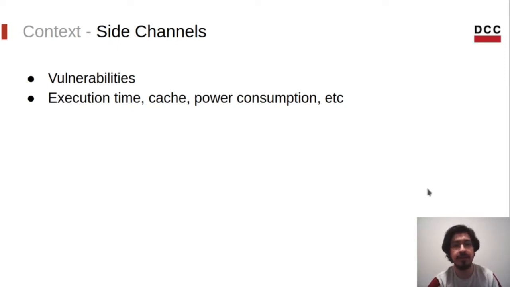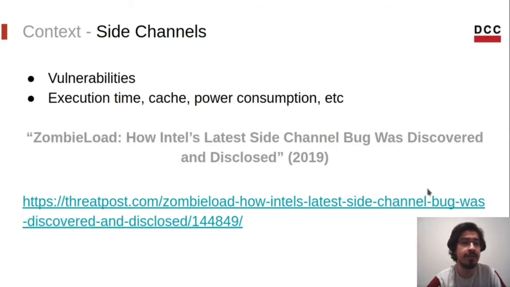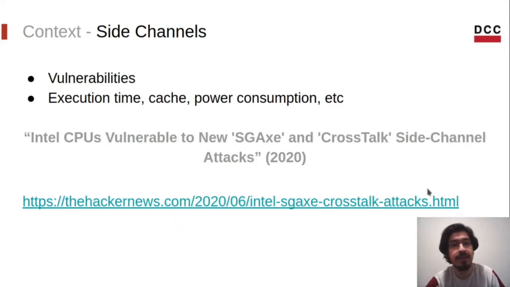And year after year, we hear news about side channels being discovered. For instance, in 2018, many flaws were discovered that affect multiple CPUs like Intel and AMD, flaws called Meltdown and Spectre. And in 2019, a new side channel called ZombieLoad, also affecting Intel CPUs, was discovered and fixed. And last year, again, new side-channel attacks were described for Intel CPUs.